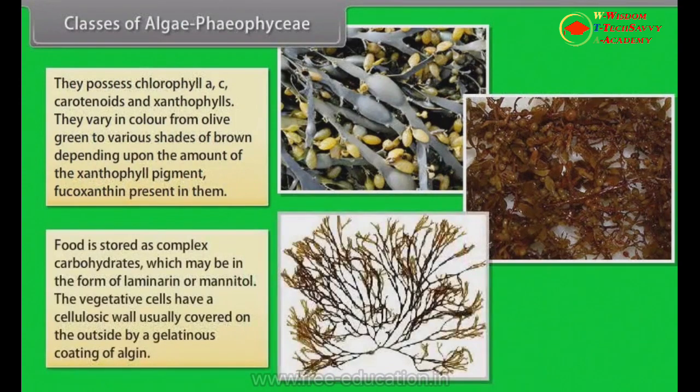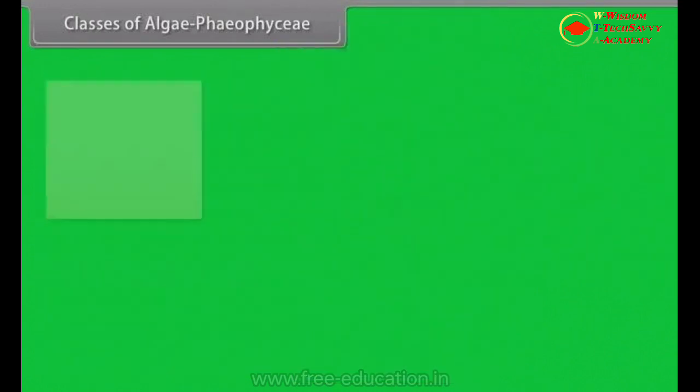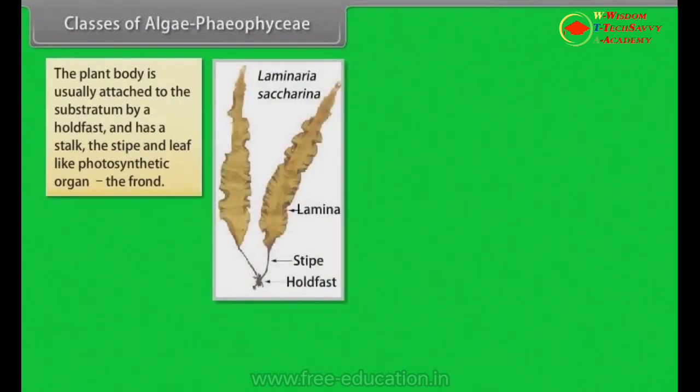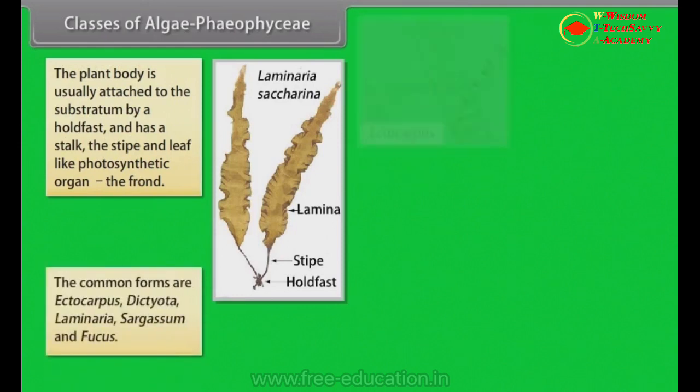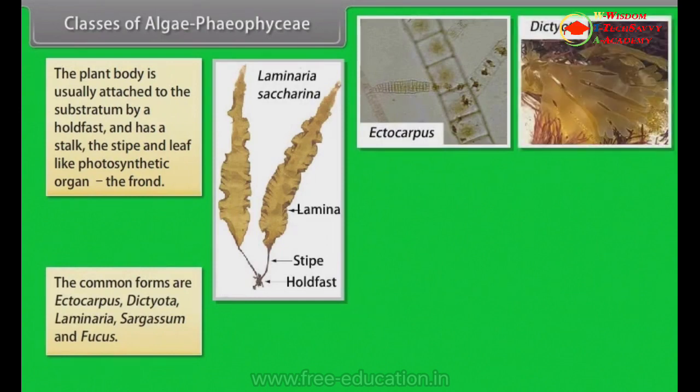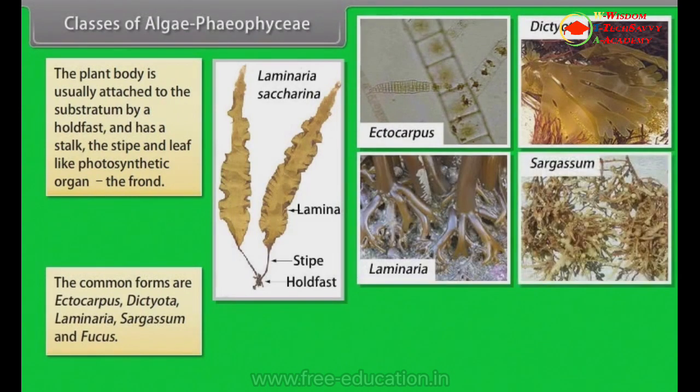Food is stored as complex carbohydrates, which may be in the form of laminarin or mannitol. The vegetative cells have a cellulosic wall, usually covered on the outside by a gelatinous coating of algin. The plant body is usually attached to the substratum by a holdfast and has a stalk, the stipe, and a leaf-like photosynthetic organ, the frond. The common forms are Ectocarpus, Dictyota, Laminaria, Sargassum, and Fucus.